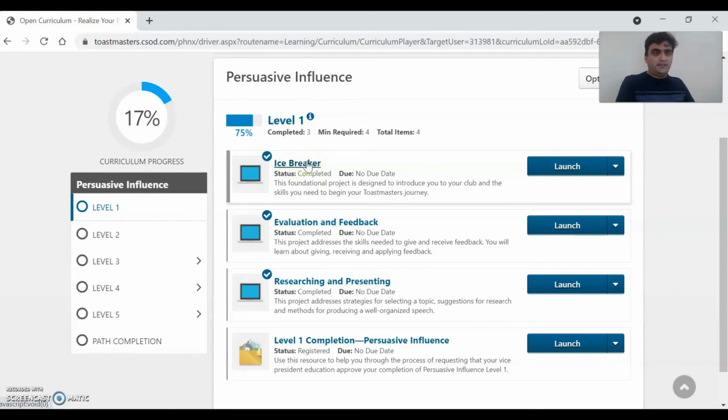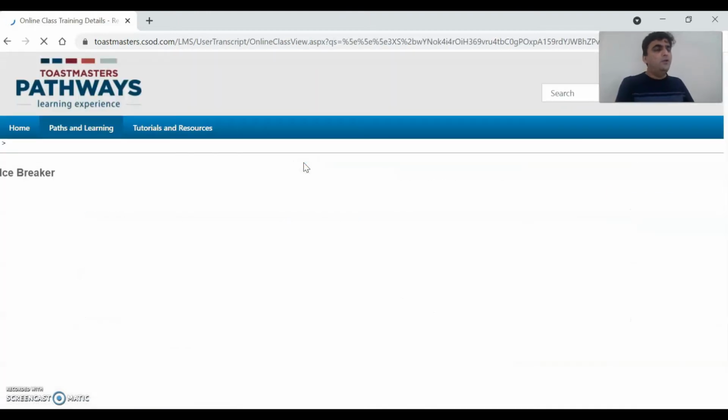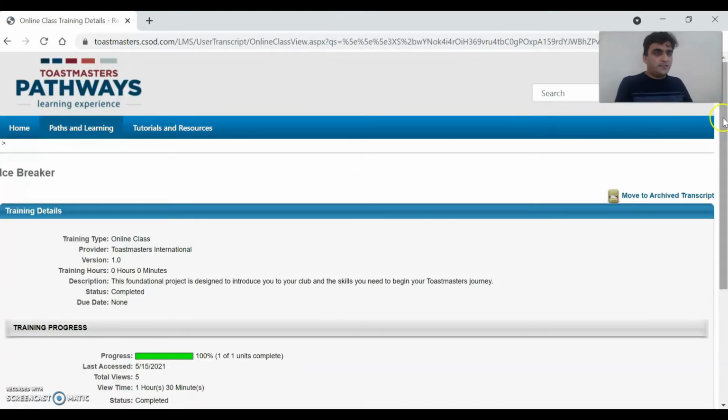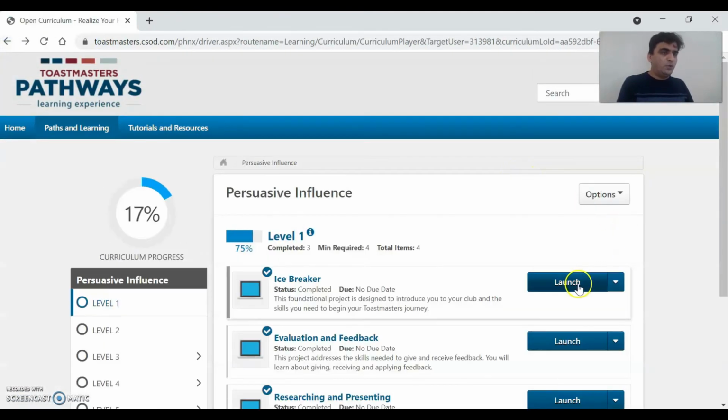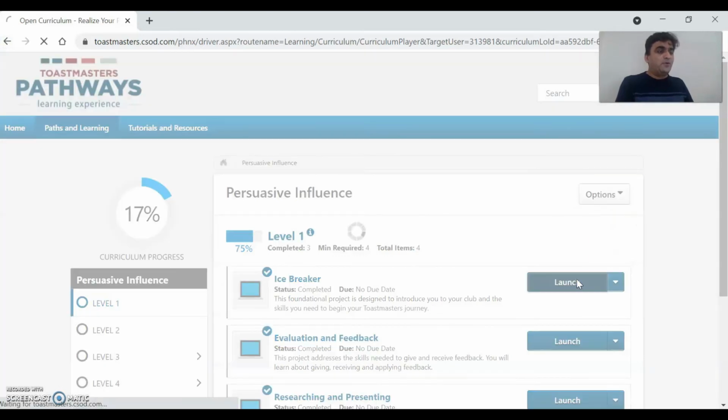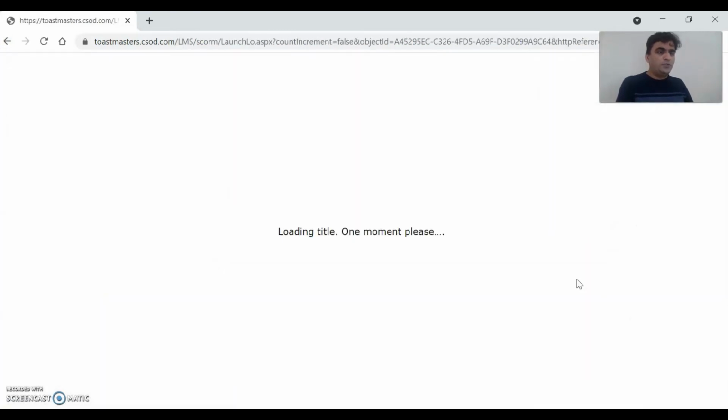For every path there is a tutorial inside the path. Now if I click on the icebreaker, as a new member you will have to follow the system and complete the tutorial first. So to access the tutorial you will have to click on launch. Once you launch, a new screen will pop up.